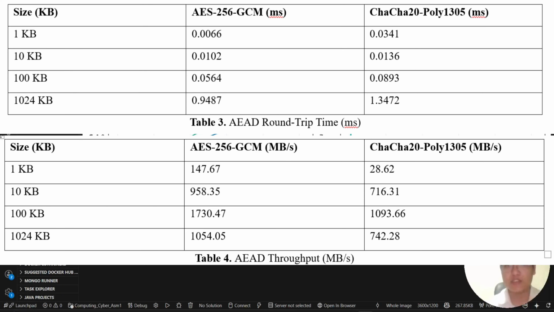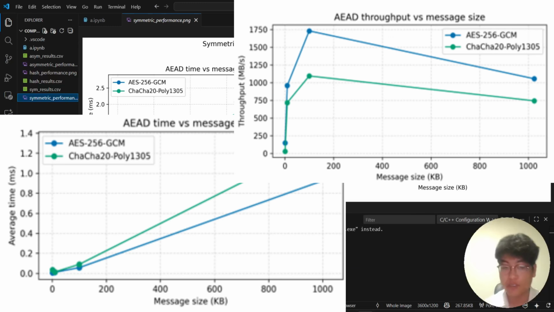AES-256-GCM processes a 1 MB message in 0.95 milliseconds, while ChaCha20 takes 1.35 milliseconds, a 42% performance difference. However, this advantage depends entirely on hardware support. AES acceleration is common in modern devices, like what I'm using right now, but absent in older ones. This explains why secure messaging protocols support both algorithms. They optimize for performance where possible while maintaining broad compatibility.